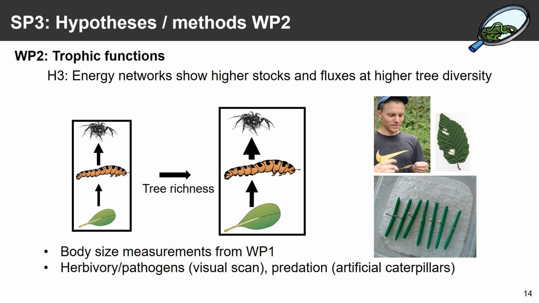Work package 2 will then deal with trophic functions, and here we're hypothesizing that energy networks show higher stocks and fluxes at higher tree diversity. And you can see this here, so with increasing tree richness, biomass stocks, but also fluxes will increase. We're going to use body size measurements from work package 1 here, and we're also measuring herbivory and pathogen rates using visual scans, as you can see here on the right, and predation rates using artificial caterpillars.